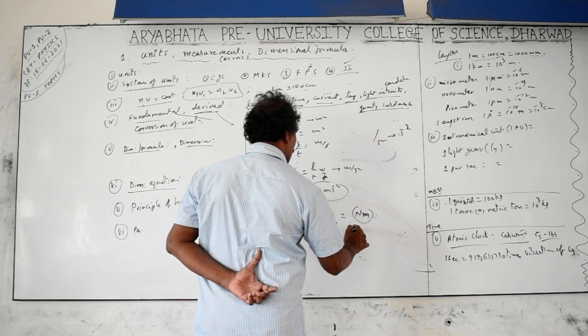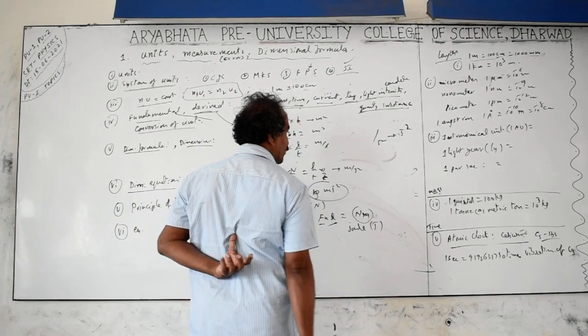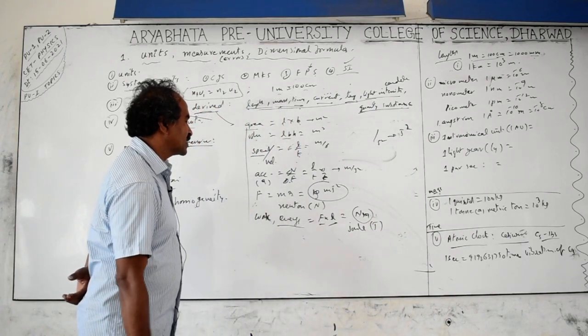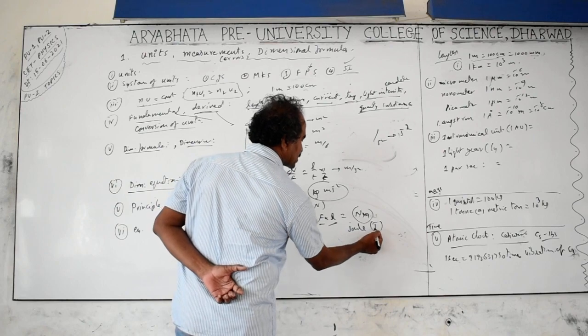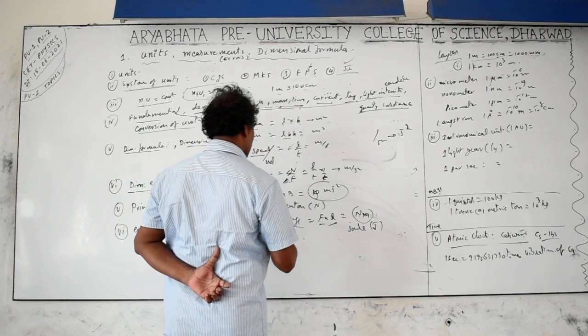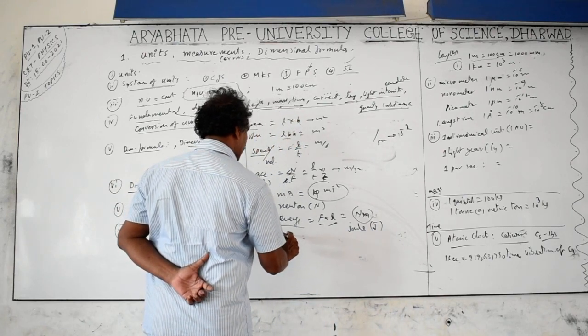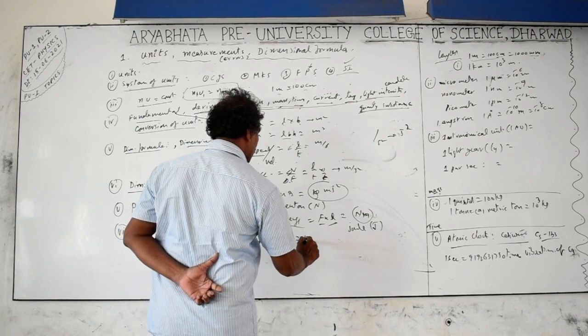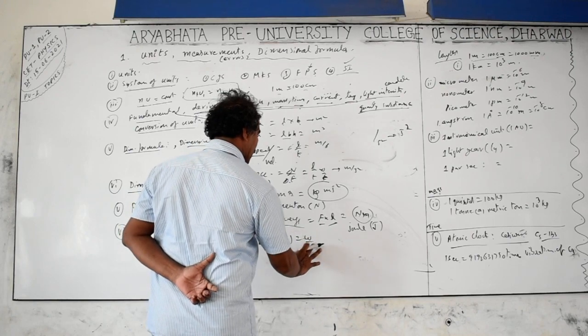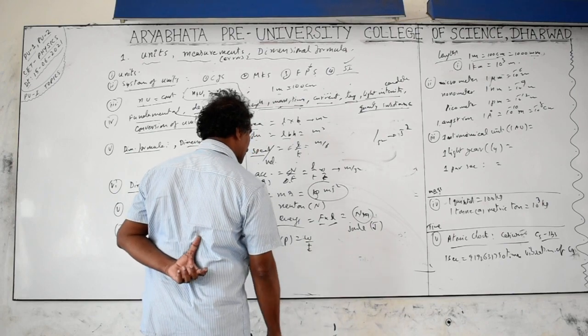The SI unit is called the joule. It is also the name of a scientist. JOULE, supposed to be pronounced as joule. Generally we call it joule, but it is a scientist's name. Therefore, the symbol J you have to take in capital letter. And power is equal to work by time. The rate of doing work is called power.